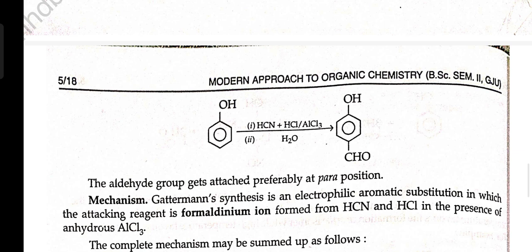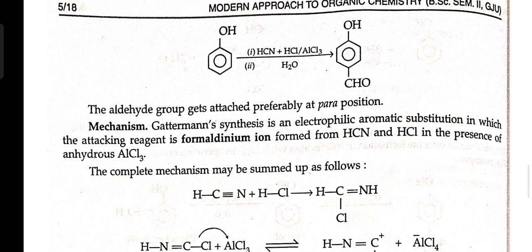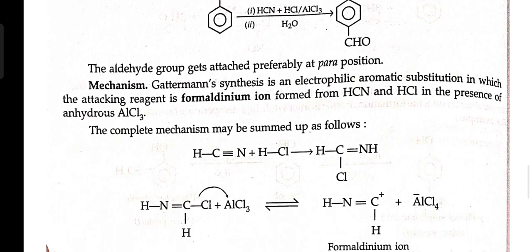Mechanism. Gattermann synthesis is an electrophilic aromatic substitution in which the attacking reagent is a formaldiminium ion formed from HCN and HCl in presence of anhydrous AlCl3. The complete mechanism may be summed up as follows.